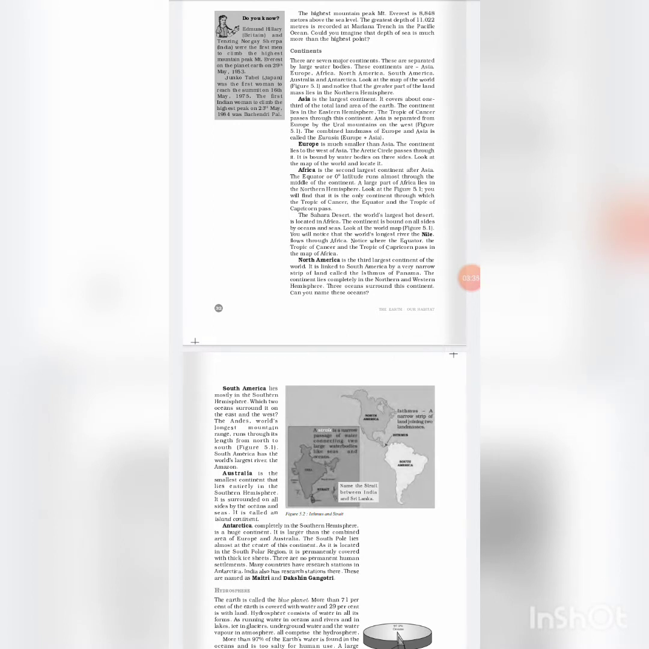Now continents. There are 7 major continents separated by large water bodies. These continents are Asia, Europe, Africa, North America, South America, Australia and Antarctica.